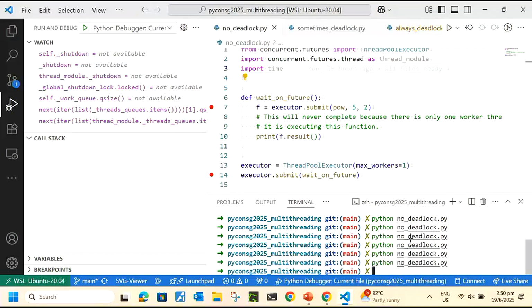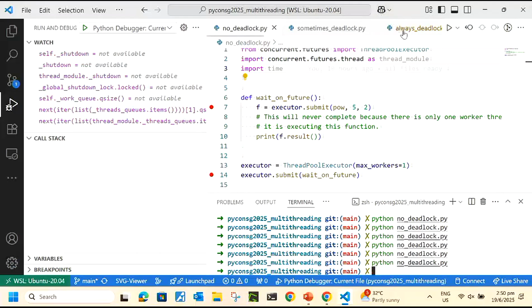I'm not sure if you can automate this process, because if you try to do a loop, the loop exists inside a Python function. But what I'm doing here is outside a Python function. So you may need to use shell tools if you want to rerun this again and again without pressing up, enter, up, enter. Okay, so that's no lock. Now let's go to the slightly more extreme one.